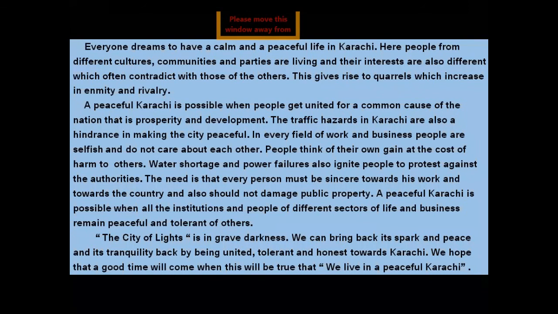A peaceful Karachi is possible when people get united for a common cause of the nation, that is prosperity and development. The traffic hazards in Karachi are also a hindrance in making the city peaceful. Hindrance means something that is a kind of a blockage, a kind of interruption. So, traffic hazards are the basic interruptions in making the city peaceful.